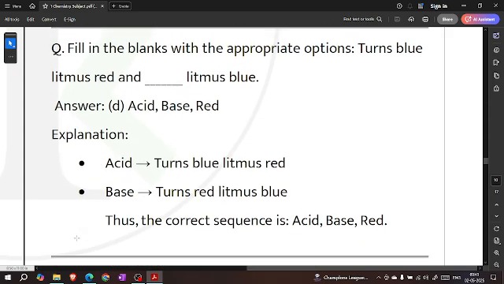Fill in the blanks with the appropriate option. Blank turns blue litmus red and blank turns red litmus blue. Acid, base. Acid turns blue litmus into red. Base turns red litmus into blue.